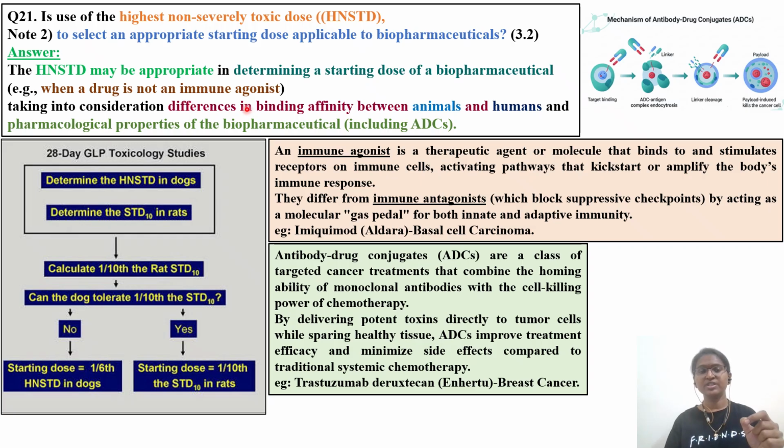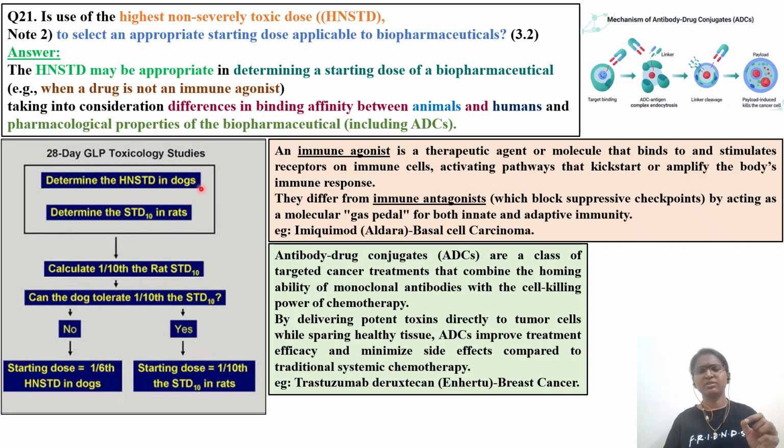Taking into consideration the difference in binding affinity between animals and humans, as I told you, those receptors should be there. Whatever the relevant species in which you are studying, it has to have those receptors to which the drug will go and bind. The same receptor should be there in the case of humans also. That is why it is called a relevant species. Pharmacological properties of the biopharmaceutical, including antibody-drug conjugate. So this you can very quickly go through.